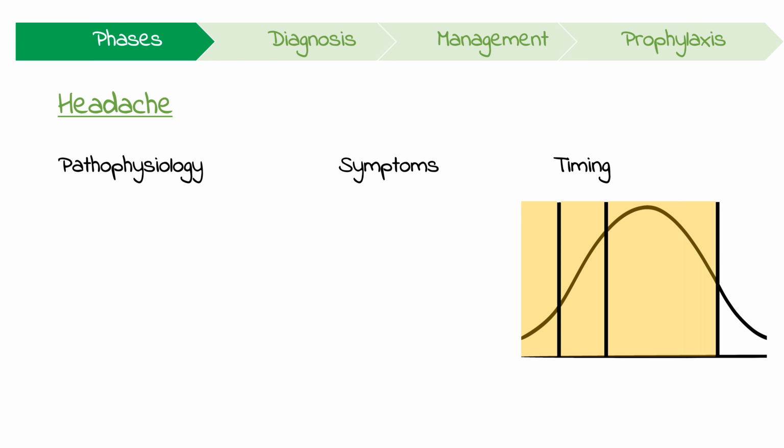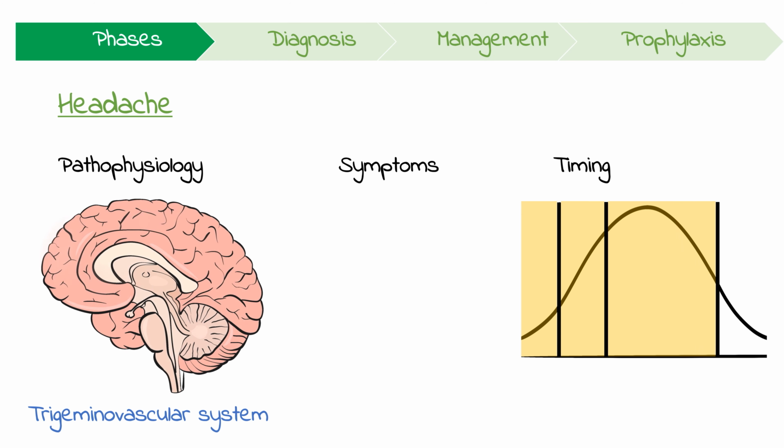The previously discussed cortical spreading depression then activates the trigeminal-vascular system, which causes the release of vasoactive peptides, including calcitonin gene-related peptide. This is a group of sensory neurons that originate from the trigeminal ganglion and innervate cerebral blood vessels and dura mater. After their activation, they cause the headache and sensitize the body to nociception.